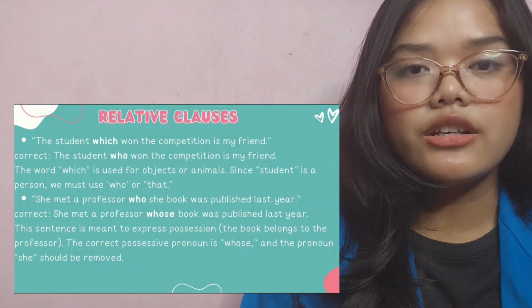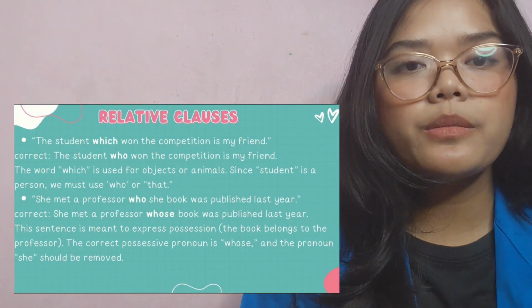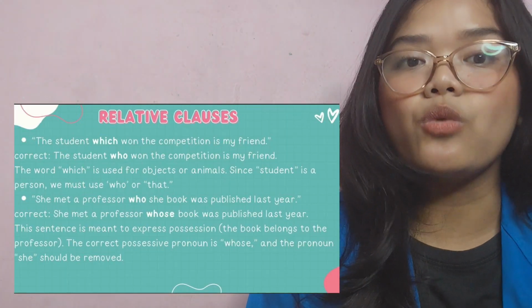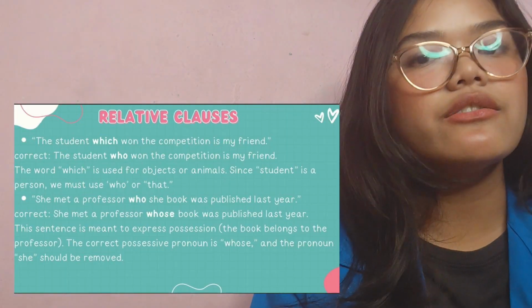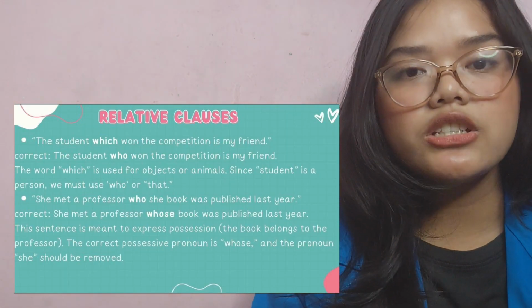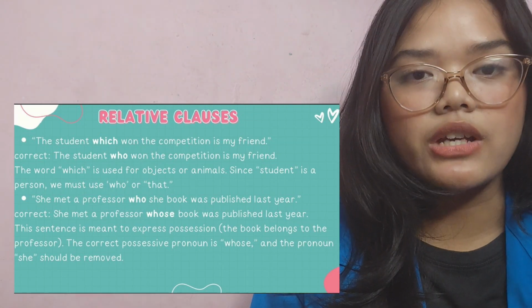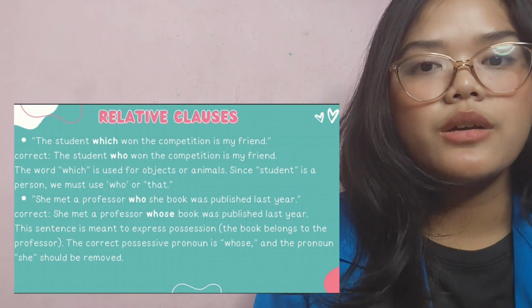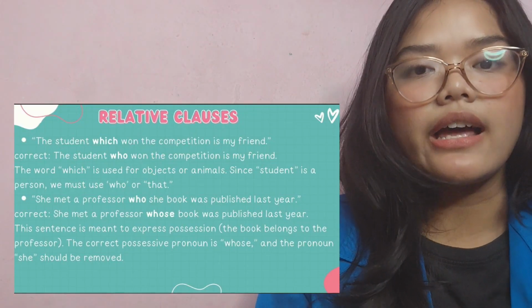First is, "The student which won the competition is my friend." Correct: "The student who won the competition is my friend." The word which is used for objects or animals. Since student is a person, we must use who or that.